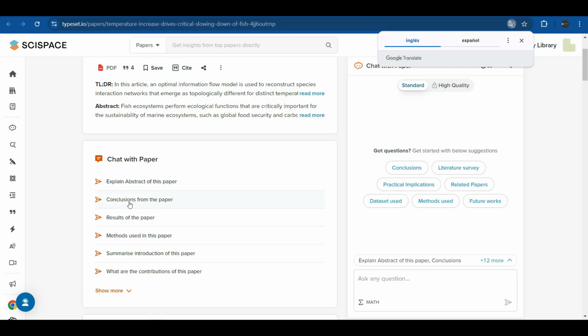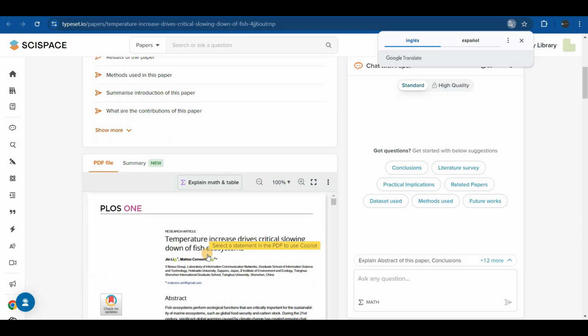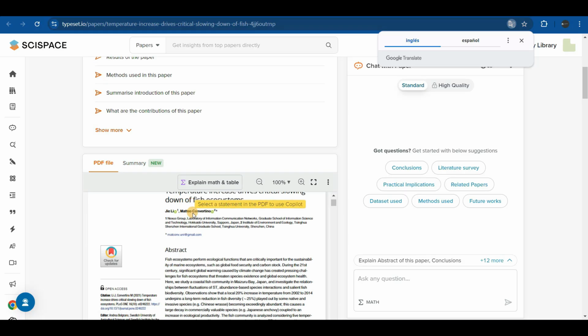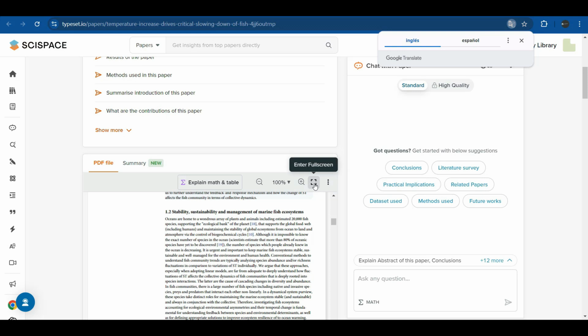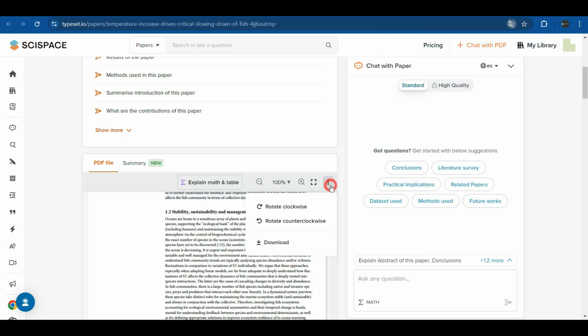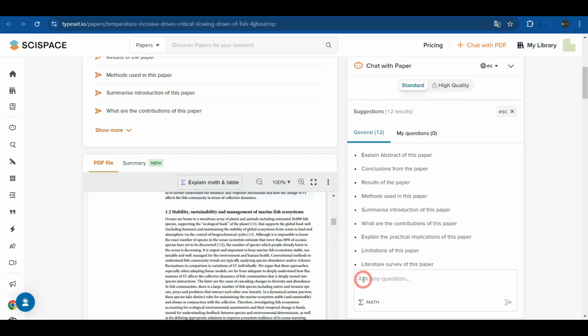Maybe we ask it to do the abstract or a summary that gives us the conclusions of the results, the methods used in our article, and a group of other parts of our document. Here, we see the original PDF of that quote. We can expand it to full screen. We can download it, and ask questions regarding this paper or this article.